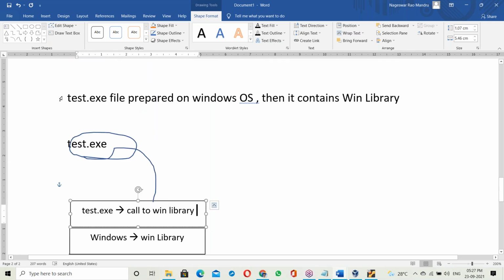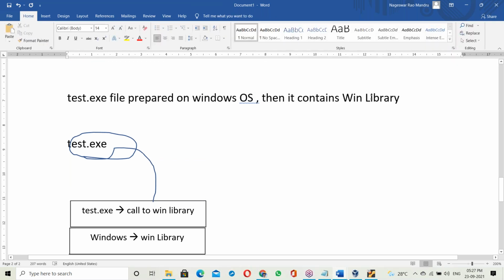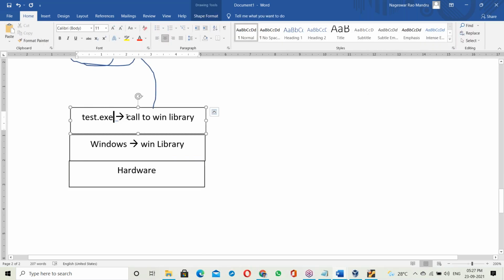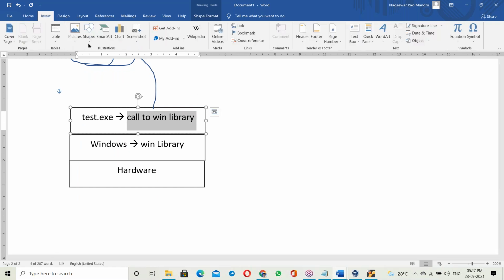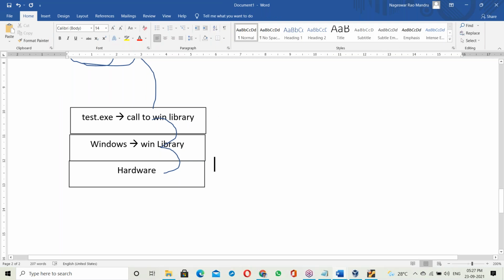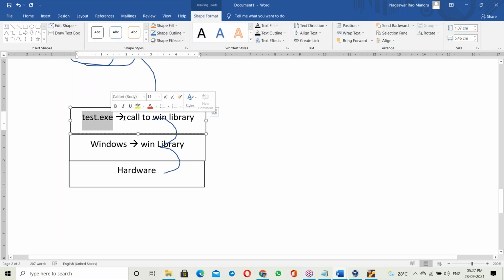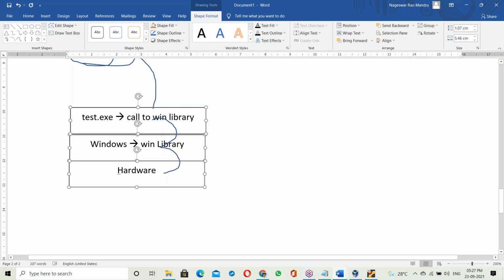Since test.exe was prepared on Windows OS, it contains the Windows library. When you run it, it tries to call the Windows library, which is available. Using that library, it communicates with the hardware components. Done, it runs successfully. Now let us take another platform for the same thing.